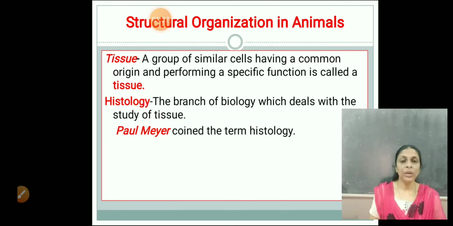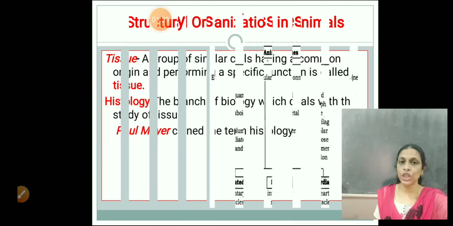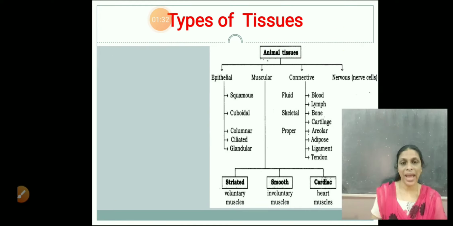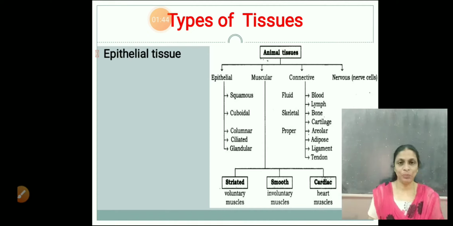Now let's see which are the various tissues which are found in animals. There are 4 types of tissues found in animals. I hope you all know this, right? At least some of the tissues you have studied. The first tissue is epithelial tissue.